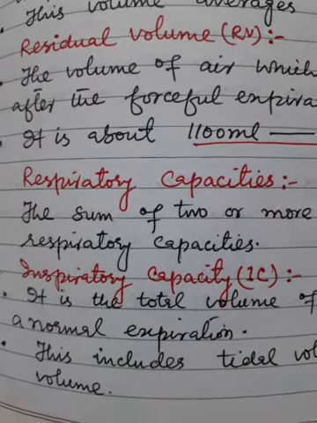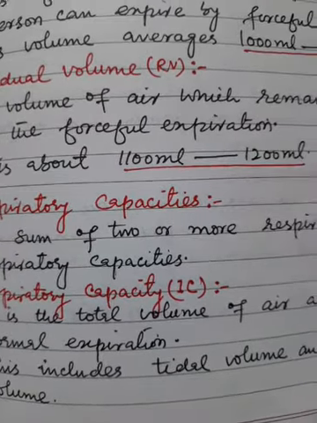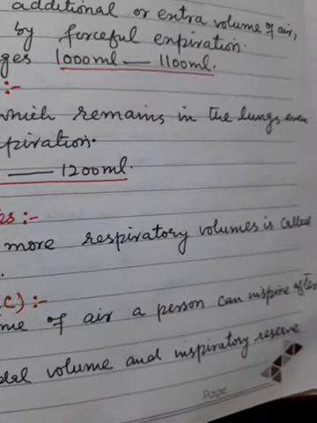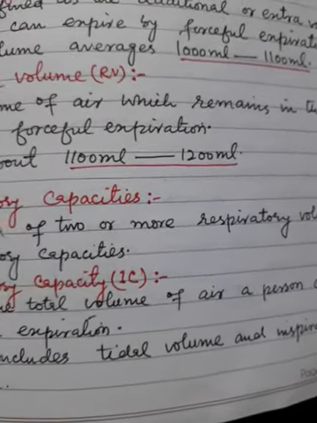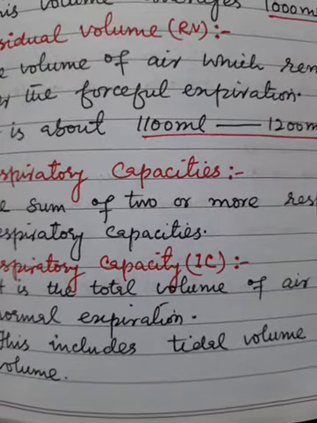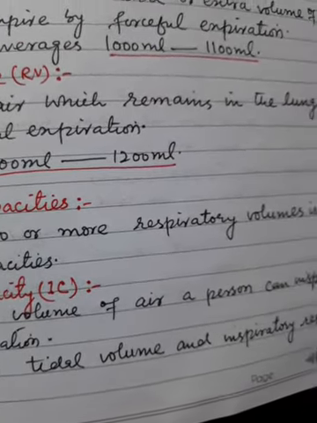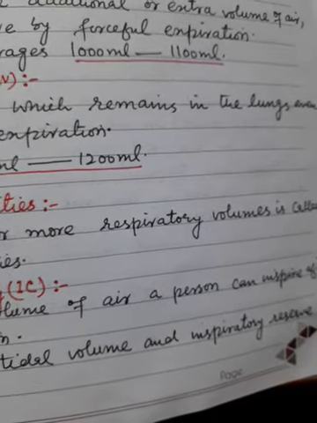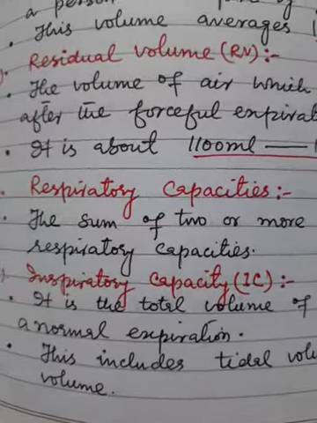Now, what is inspiratory capacity, IC? It is the total volume of air a person can inspire after a normal expiration. This includes tidal volume and inspiratory reserve volume.